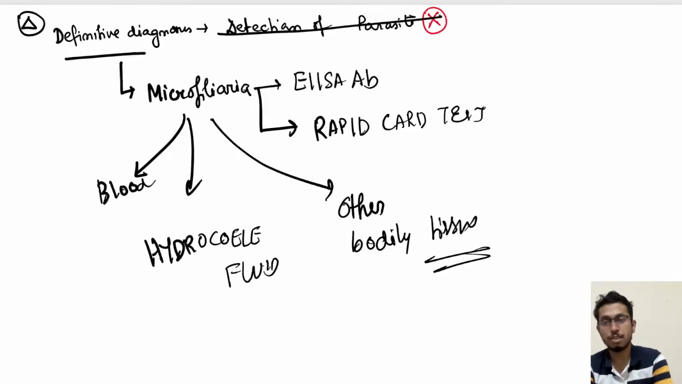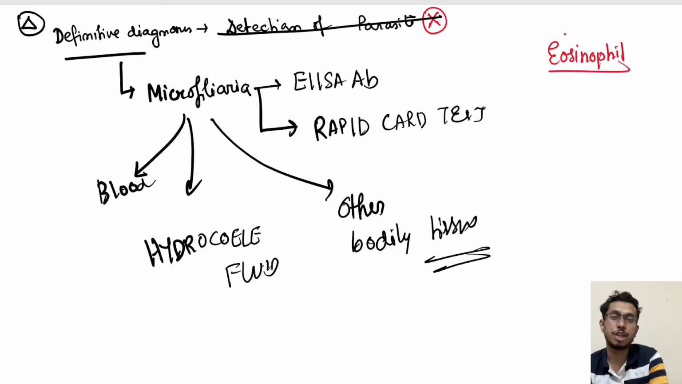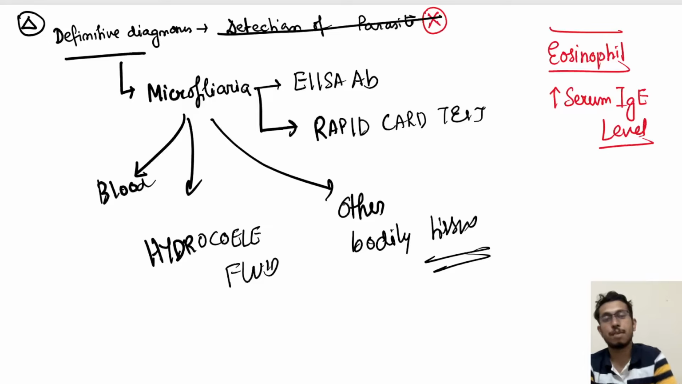Now, coming to the treatment part. Treatment is obviously divided based on the symptoms, how they present. Besides microfilaria, other supportive investigations that will help: you will obviously get raised eosinophils in the differential leukocyte count as well as raised serum IgE level. So raised serum IgE, raised eosinophils, and detection of microfilaria from blood give you the diagnosis of filariasis. Now, once you diagnose filariasis, how to treat the patient?